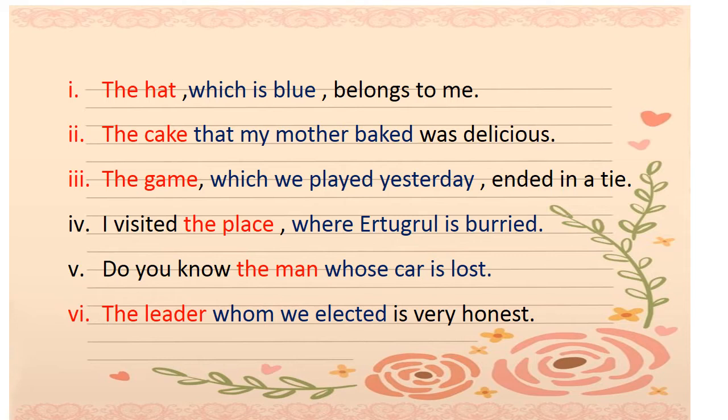Do you know the man whose car is lost? Now we are talking about the man. Which man? The man whose car is lost. The leader whom we elected is very honest. So the leader is a subject and whom we elected is giving us more information about the leader. So here we are getting the answer which leader. Did you notice that the adjectival clauses begin with the words which, that, where, whose, whom, and they are giving us more information about the noun.